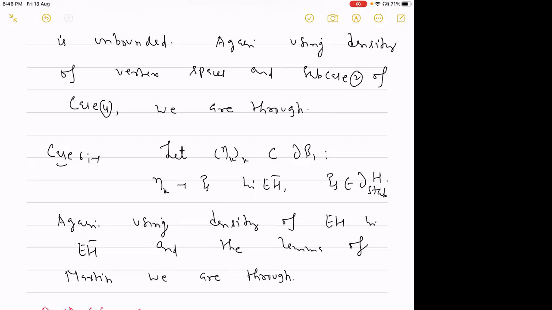And then we have to use the lemma of Martin. So it will converge to eta_k again, and then by the existence of the Cannon-Thurston map, this sequence will converge to f of eta_k. And then again, we will apply this lemma of Martin in the above space. So the sequence x_nk will converge to f of eta_k in EG bar. Then we have to adjust some constants and use a density argument. So then this case will be done. This f of eta_k will converge to xi in EG bar.